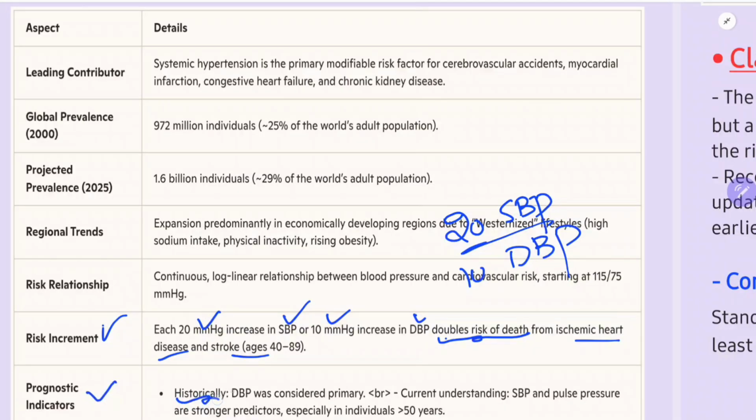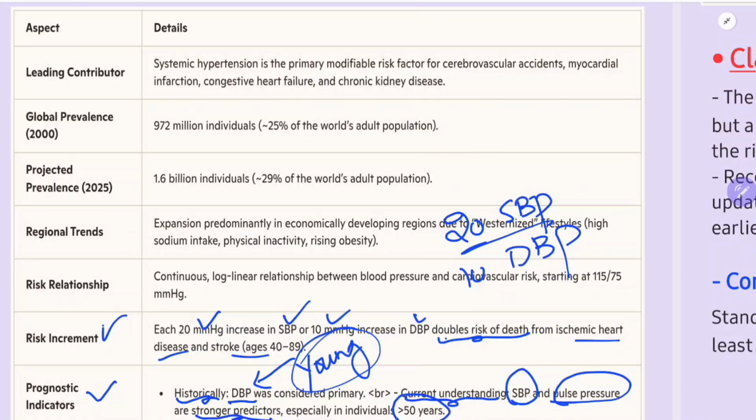Prognostic indicators. Historically, DBP was considered the important prognostic indicator, but today's understanding is that systolic blood pressure and pulse pressure, which is the difference between systolic and diastolic blood pressure, are stronger predictors, especially in individuals more than 50 years. One thing you can remember: diastolic blood pressure is a stronger predictor of risk in young individuals, whereas systolic BP is a stronger predictor in elderly individuals. So this point we can remember.